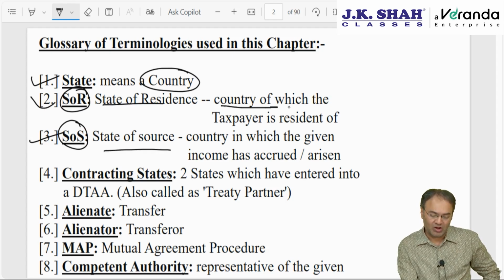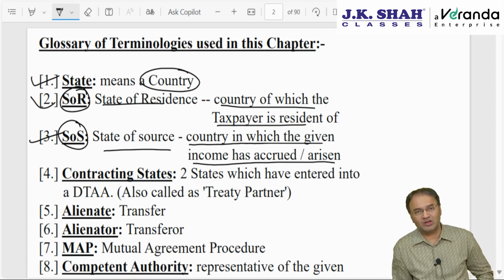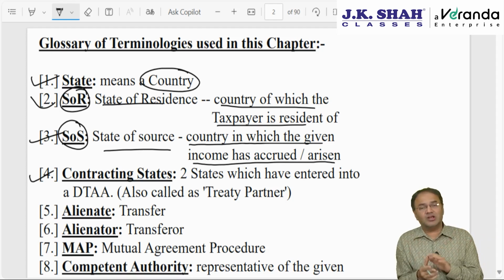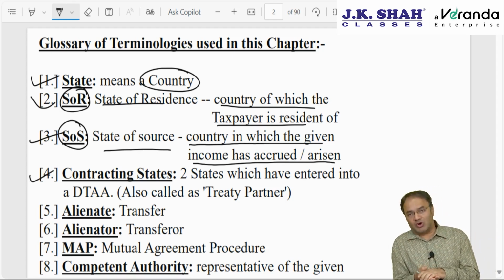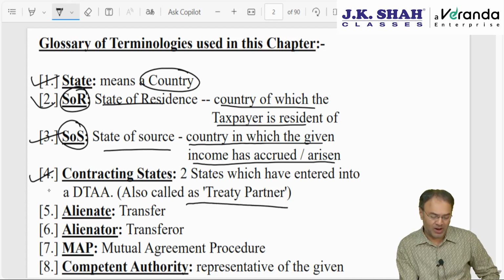The country of which the taxpayer is resident is called state of residence. The country in which a given income is accrued, arisen or received or deemed to have accrued or arisen is called state of source. Then the agreement is between two states. So those two states will be called contracting states or contracting parties, also called treaty partners.